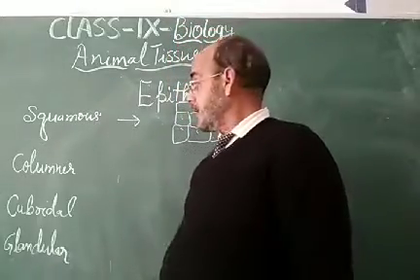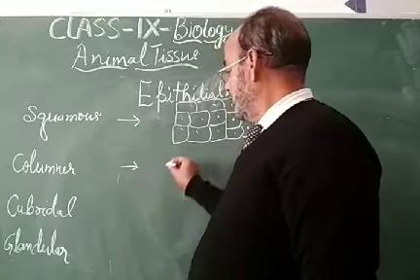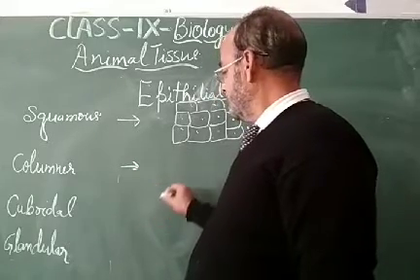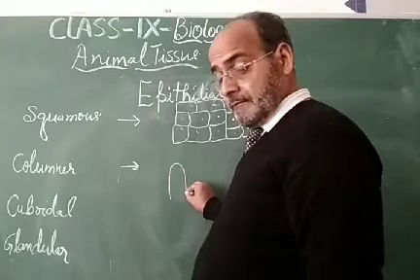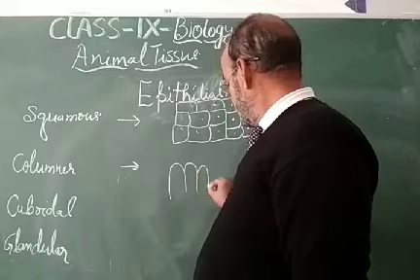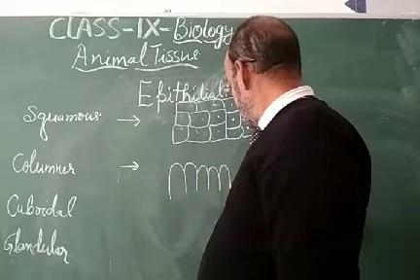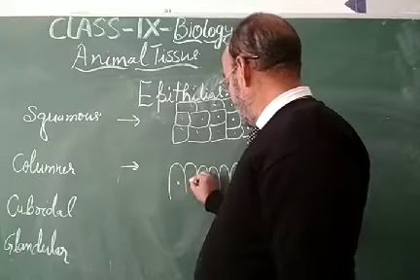After that, the columnar tissue is present inside the organs, and these cells are arranged like columns.